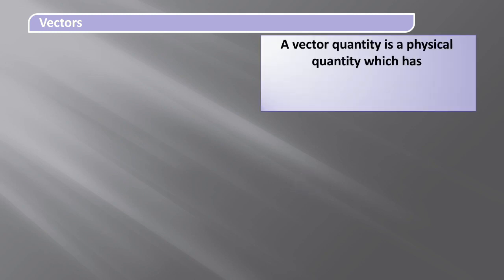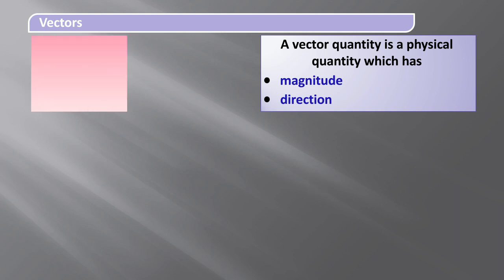The next one, vector. What do you mean by a vector? A vector quantity is a physical quantity which has both magnitude and direction. So we can represent a vector quantity using a directed line segment. See here, students, the line which has an arrow mark in any direction. So here we can consider it as a directed line segment.